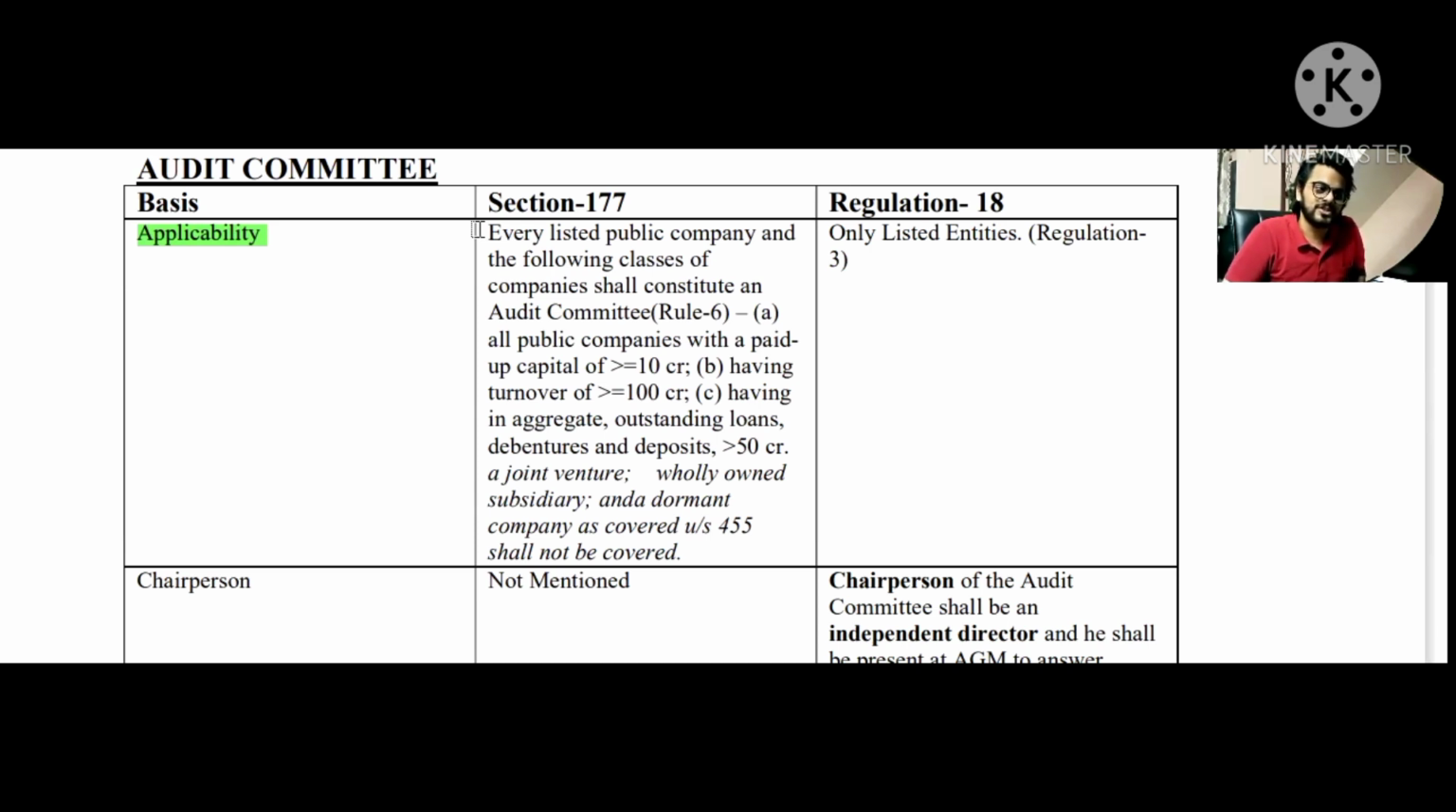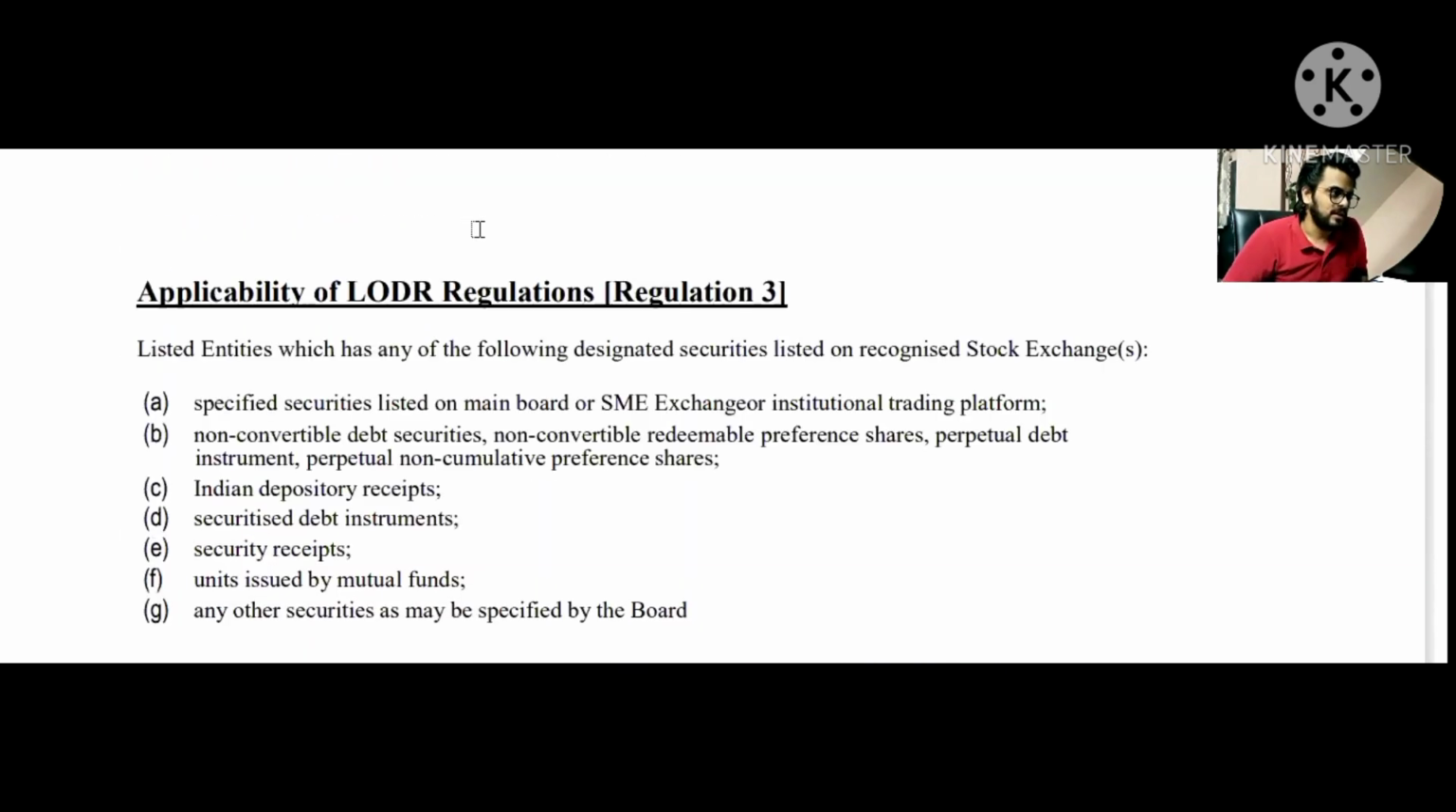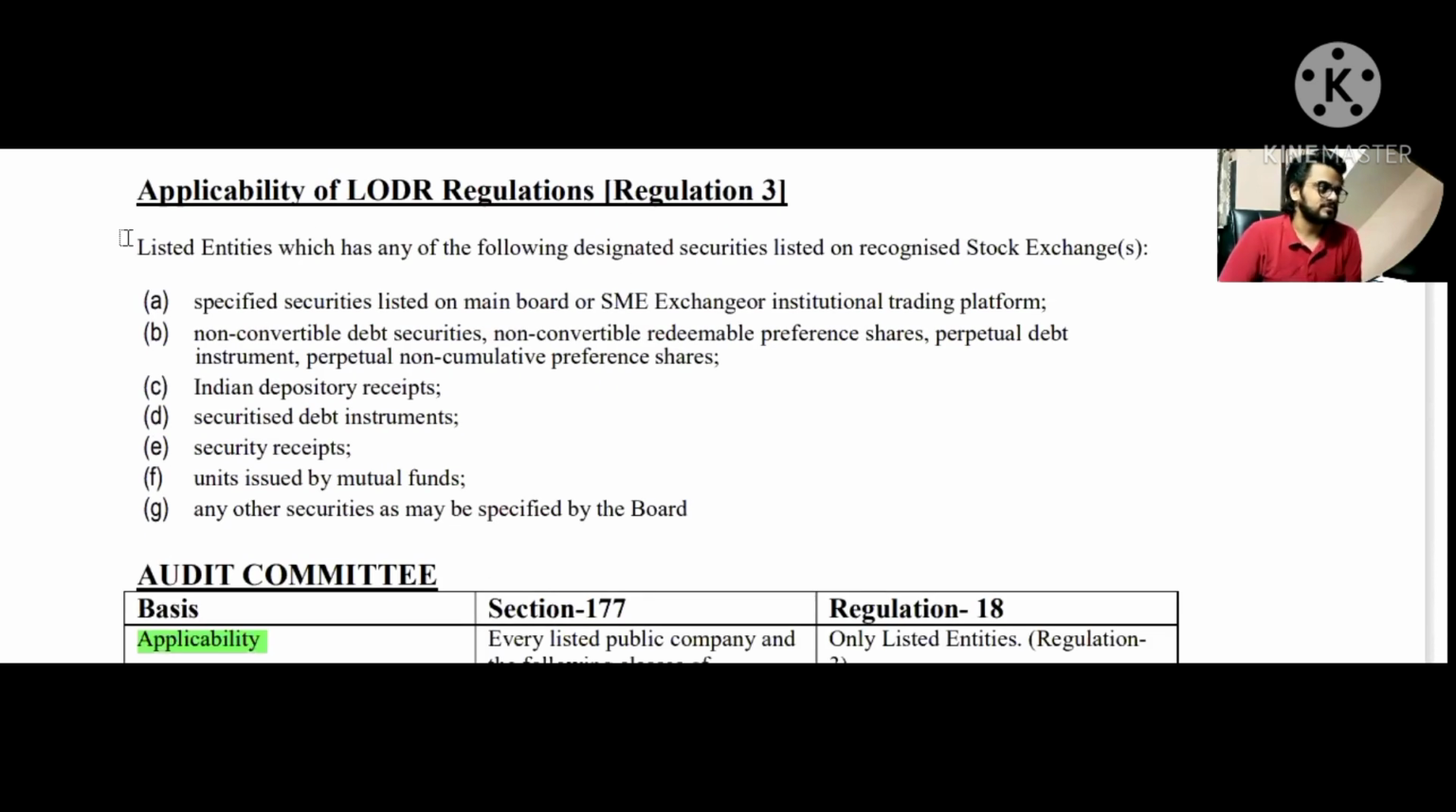All right, so regulation number 18 tells us about the listed entities, and regulation number 3 talks about the applicability of the SEBI LODR. So we have to have the basic understanding of what constitutes listed entities as per SEBI LODR. So we will first switch to regulation number 3. As you can see here, it talks about the applicability of LODR regulation.